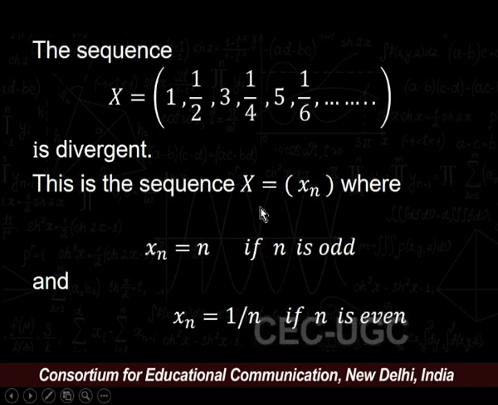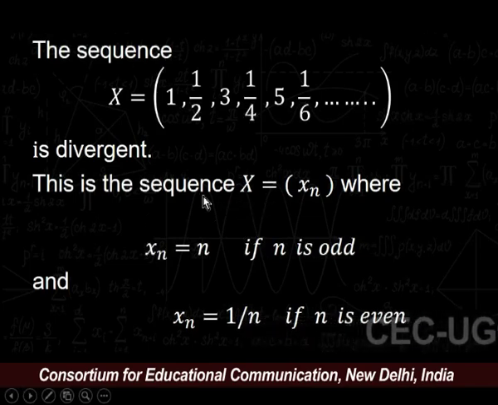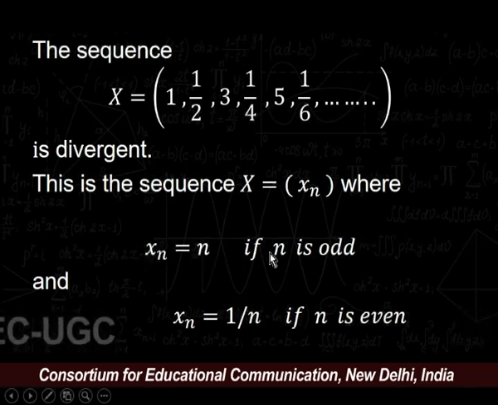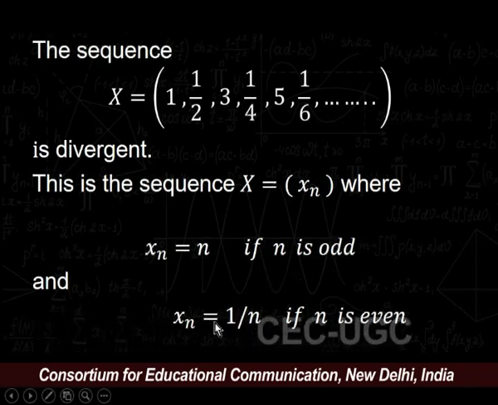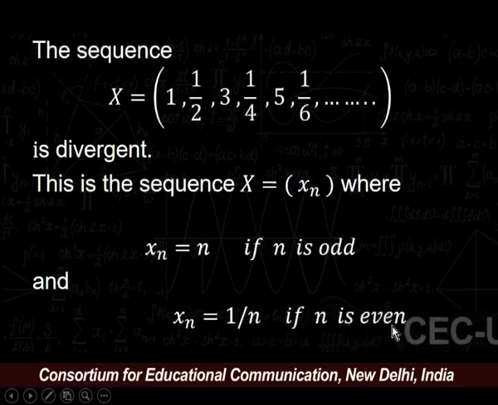Now, consider the given sequence x = (xn), where xn = n if n is odd and xn = 1/n if n is even.